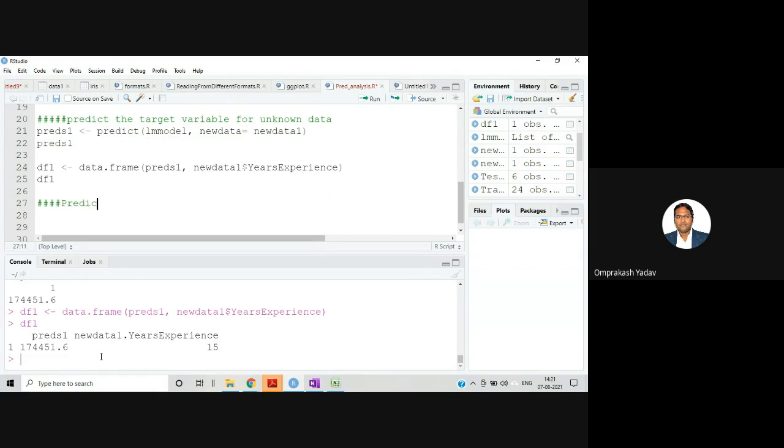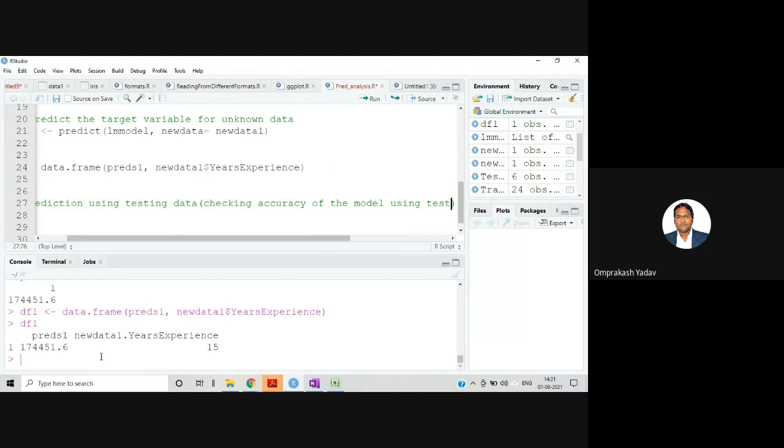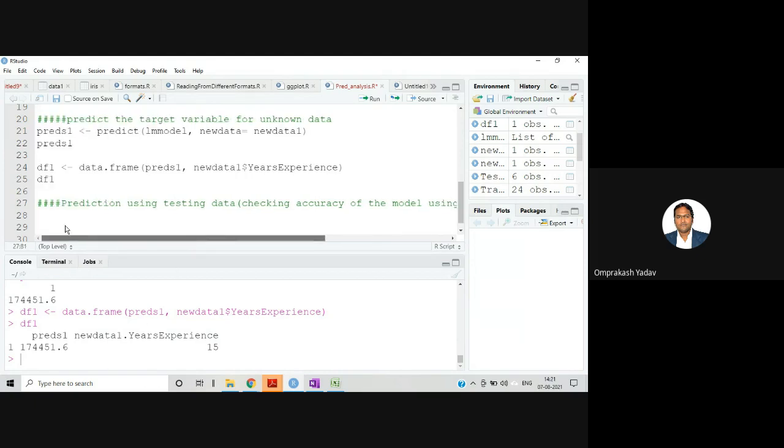Prediction using testing data. We are doing this for checking the accuracy of the model using test data. Checking the accuracy of the model using the test data.